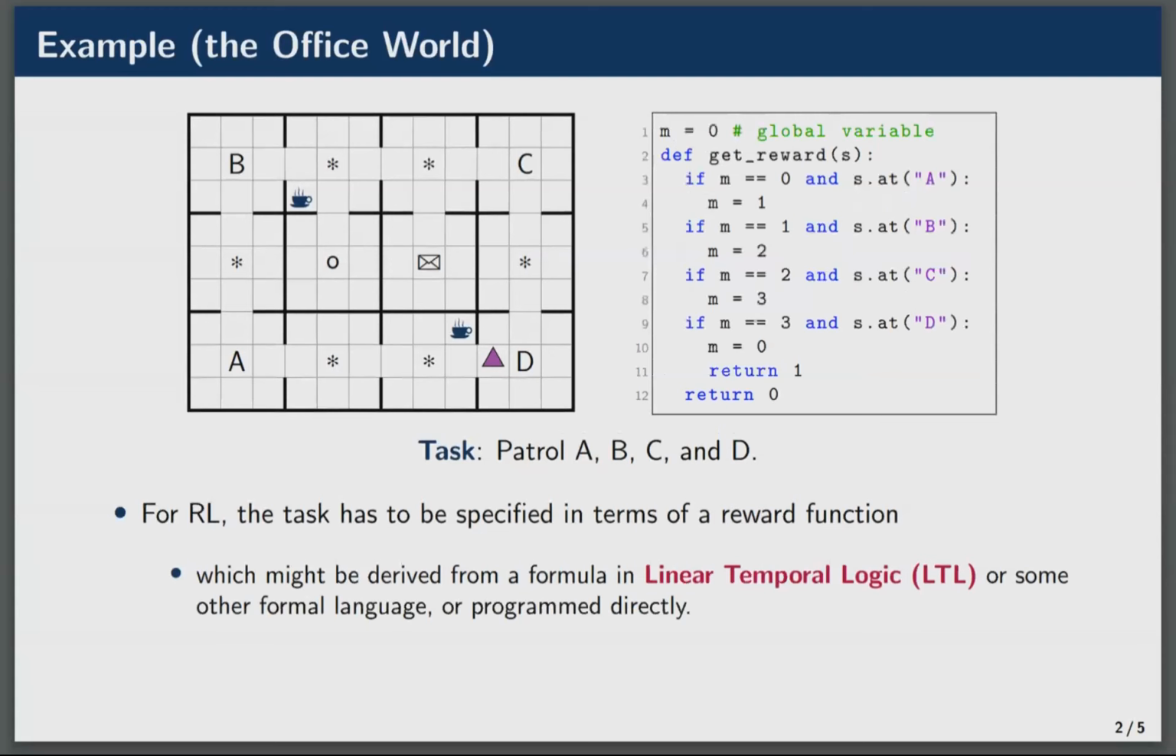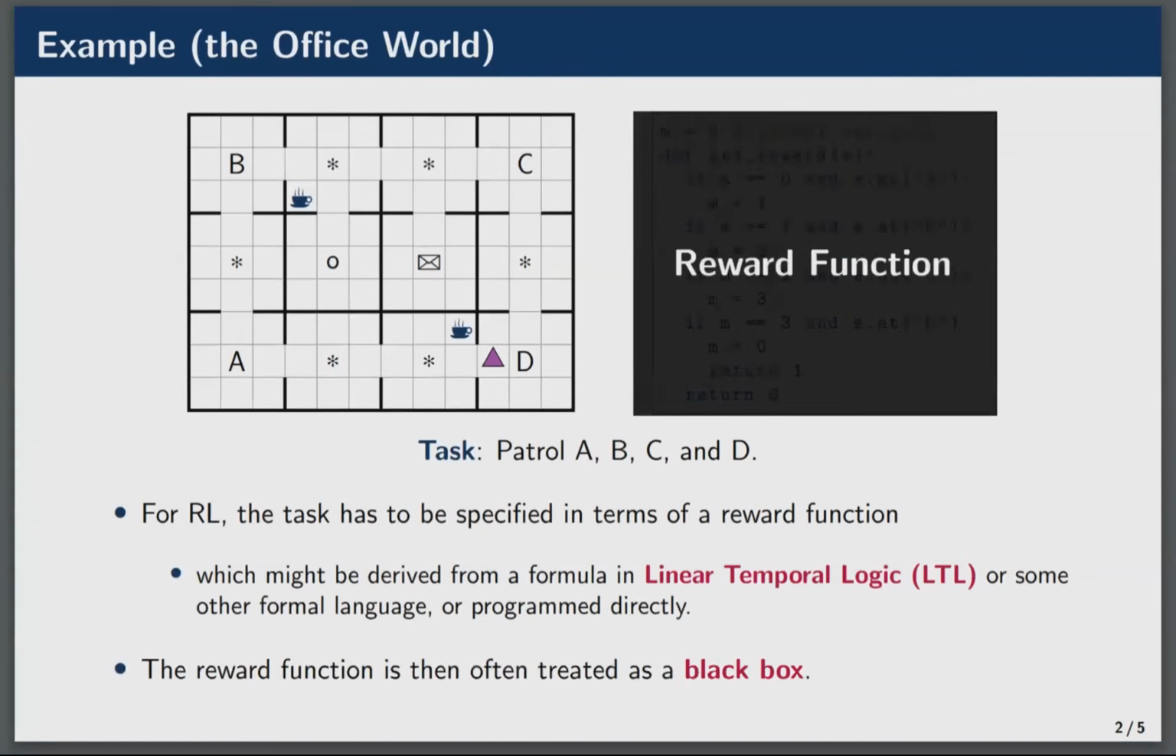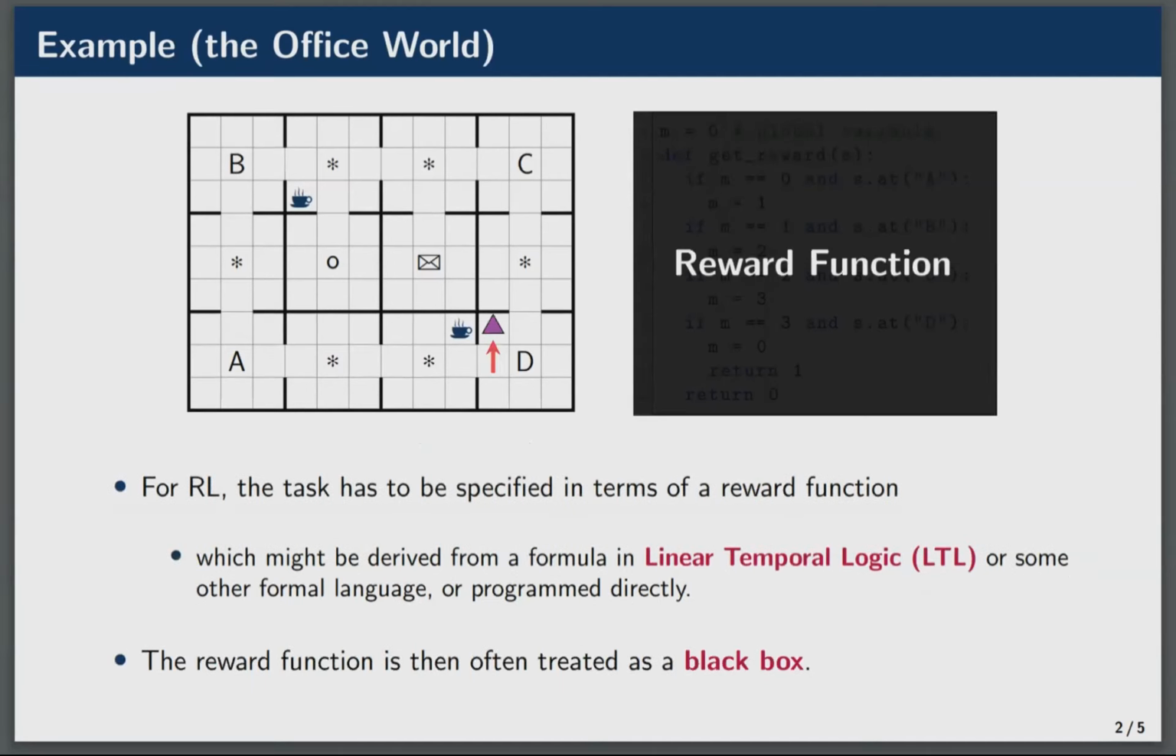Now, the reward function is typically treated as a black box. To show what I mean by that, suppose that the agent moves up one space. Now, it queries the reward function about what reward it should get from ending up in that space. And the reward function responds by returning the reward, in this case 0, since the agent hasn't completed any cycles yet. The agent does not make any use of the internal structure of the function.